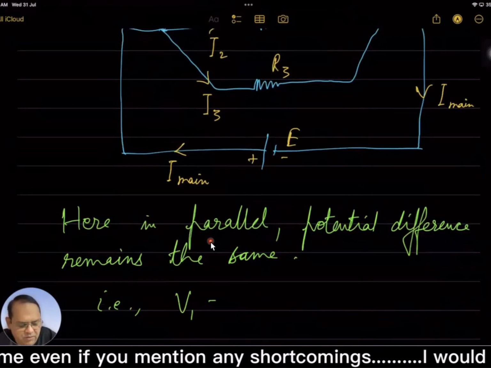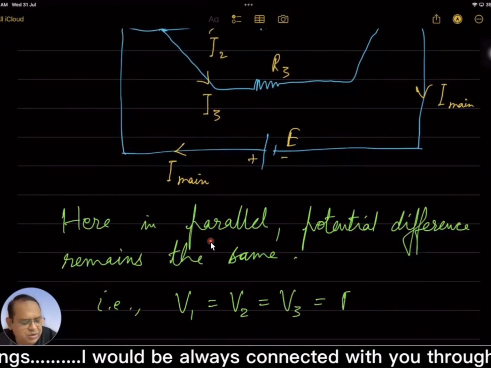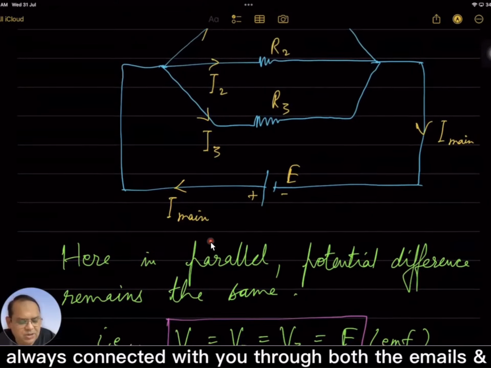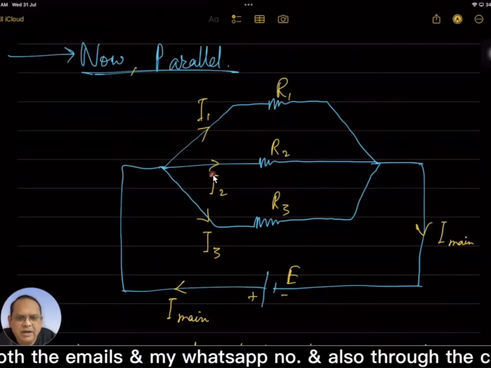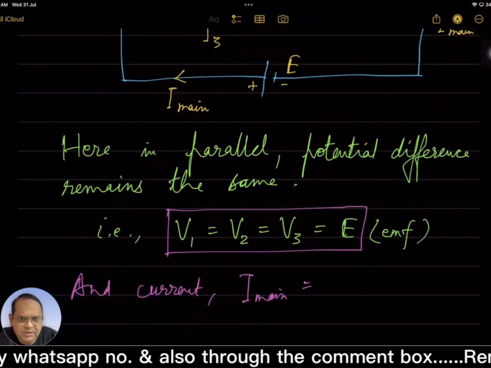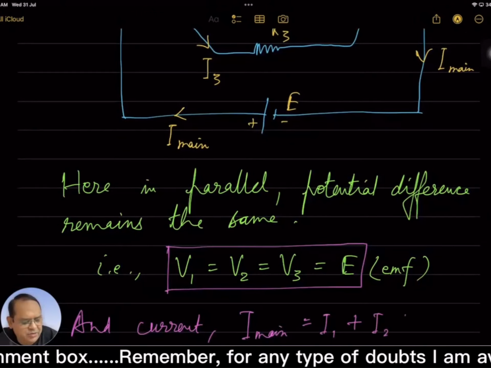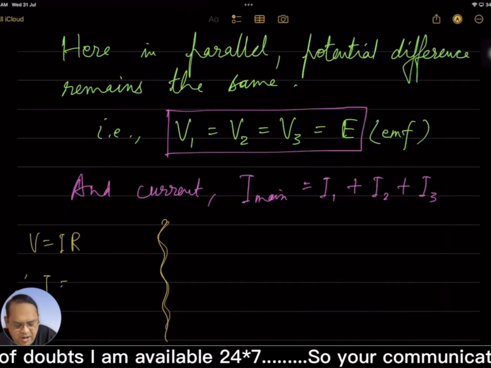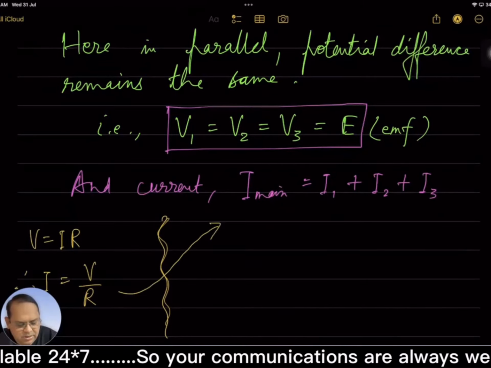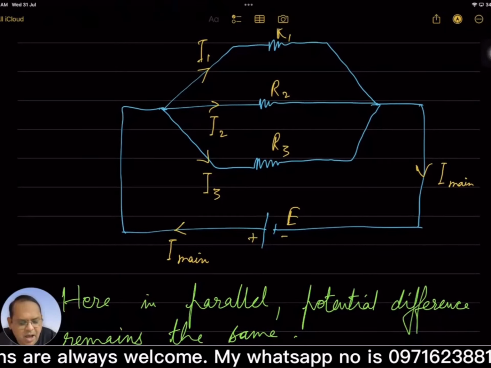That is V1 is equal to V2 is equal to V3 is equal to EMF. And what about current? And current I main is equal to I1, I2 and I3. तब इसके बाद I main is equal to, as we saw, I1 plus I2 plus I3. And since V is equal to IR, therefore I is equal to V by R. This thing we would be applying. I main is equal to E by R equivalent.